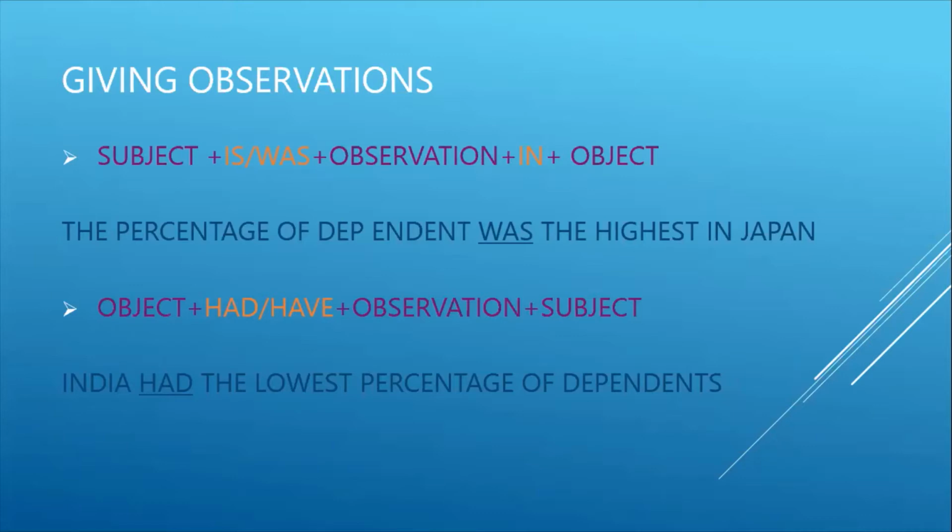Then give your observation, whether it is highest or lowest or whatever it is, and add in plus the object. For example, the percentage of dependent was the highest in Japan. Here the percentage of dependent is the subject, was is the verb, highest is the observation, and Japan is the object.